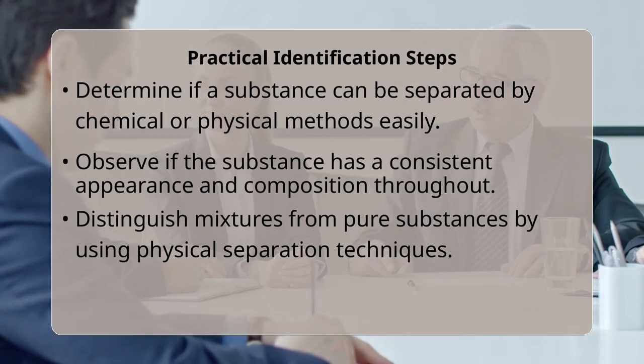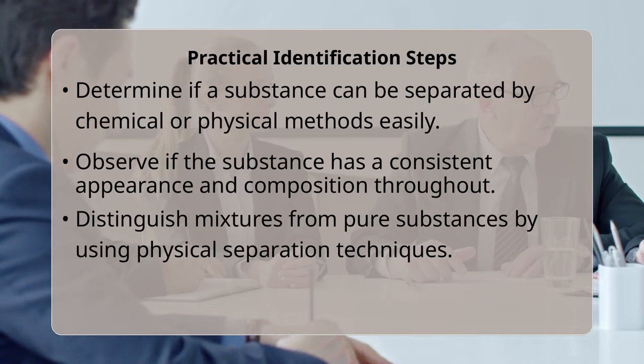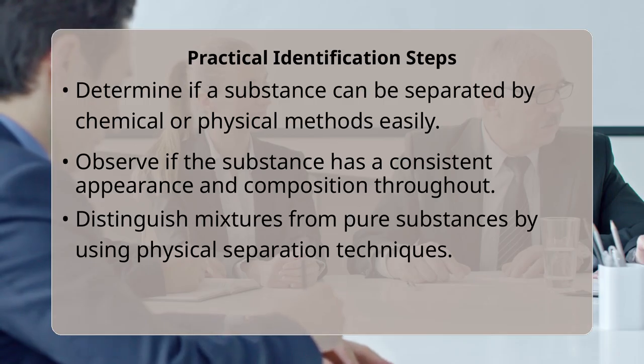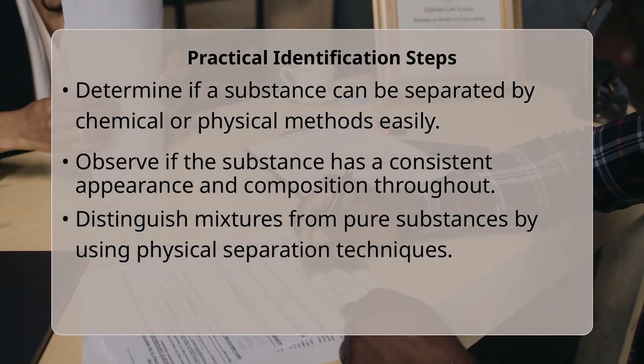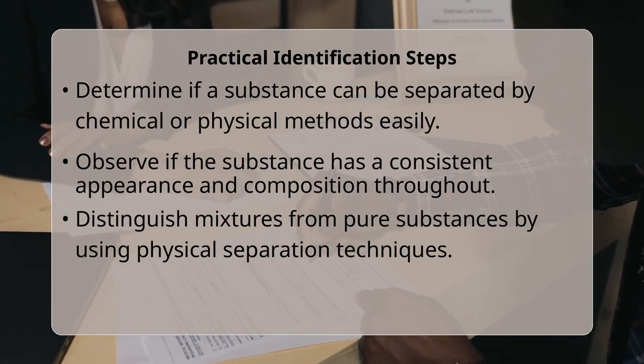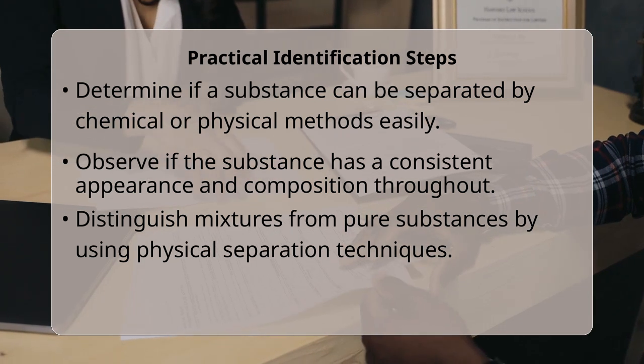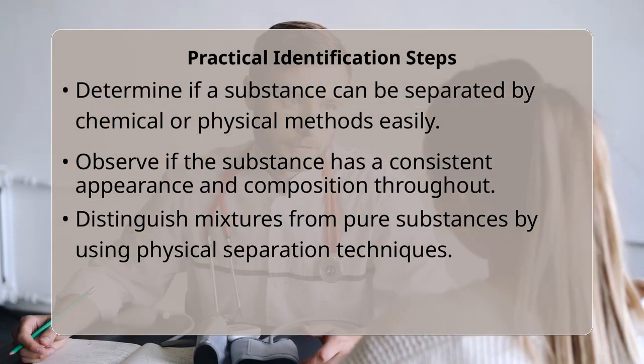Another useful tip is to observe if the substance has a uniform composition throughout. If it looks the same everywhere, it is either a pure substance, meaning an element or a compound, or a homogeneous mixture like sugar dissolved in water. If it has visibly different parts, like oil and water, it is a heterogeneous mixture.